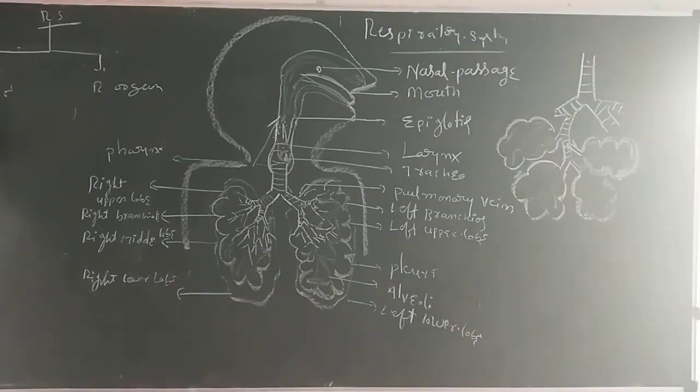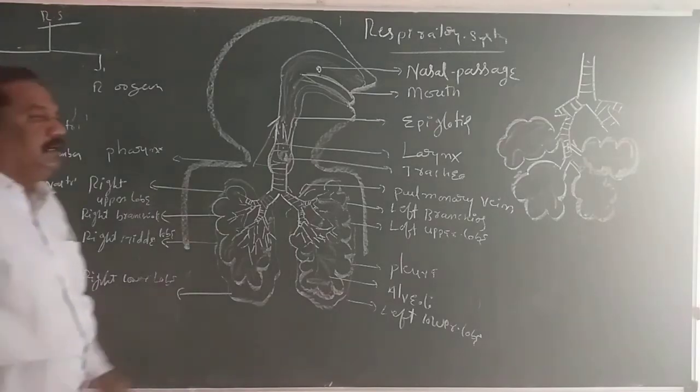Number one, external nostril; next, nasal chamber; next, internal nostril; next, epiglottis; next, larynx; trachea; bronchus and bronchioles; and alveoli. These are the parts present in the respiratory tract.